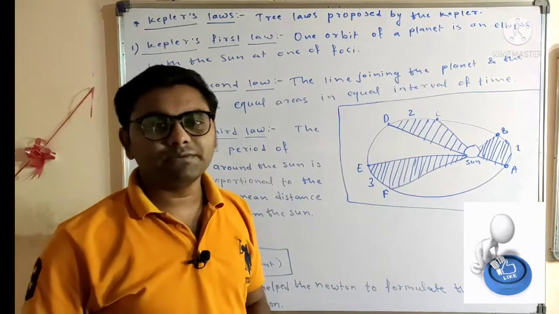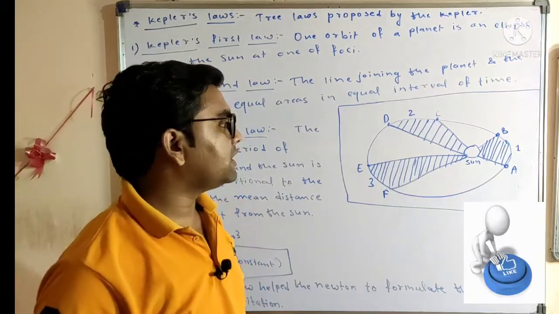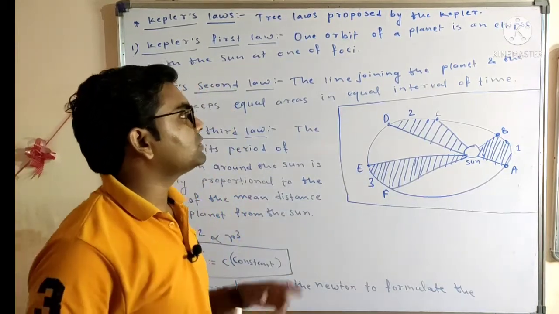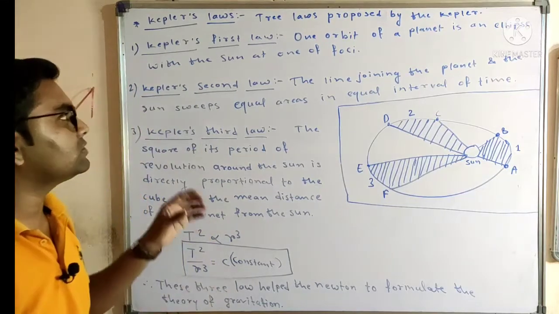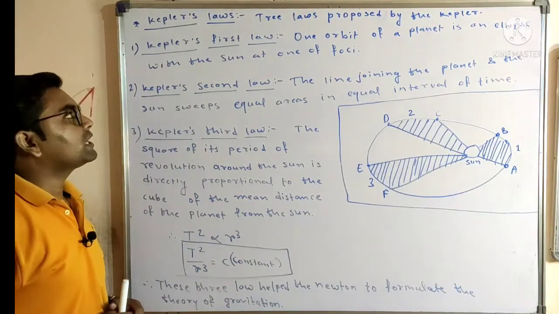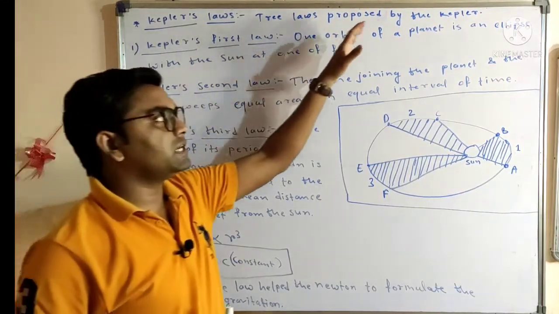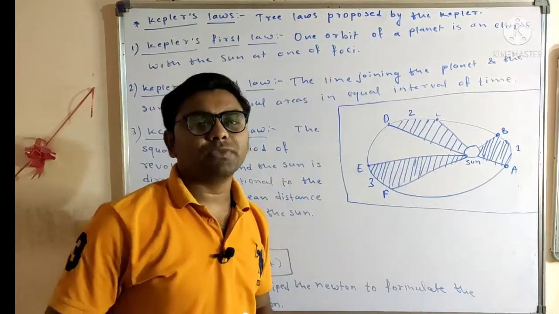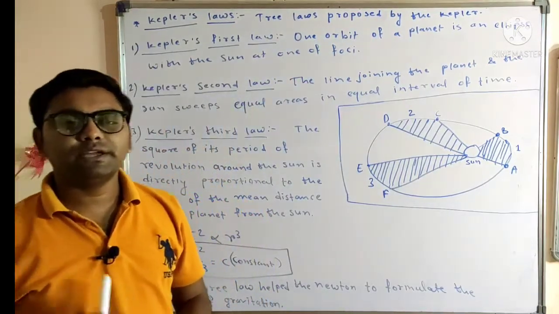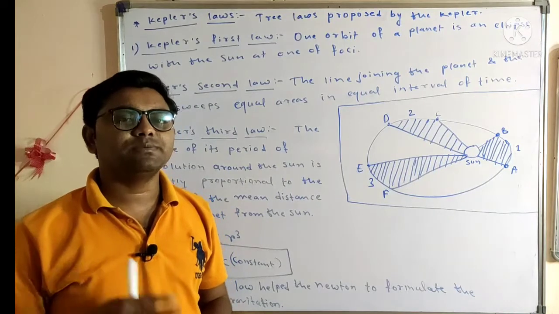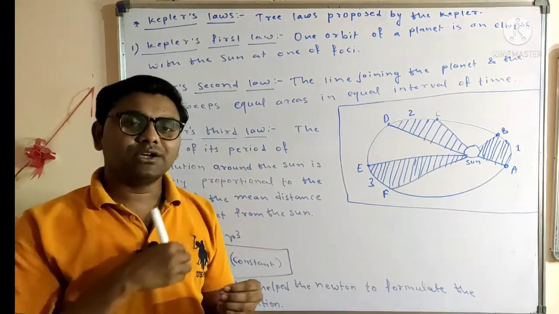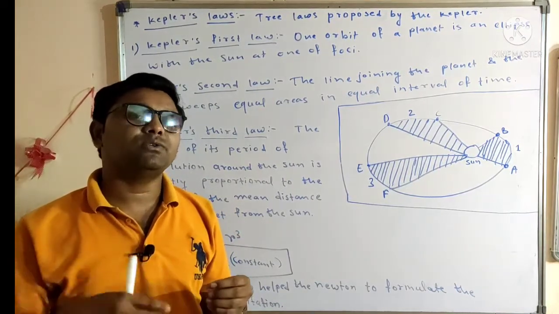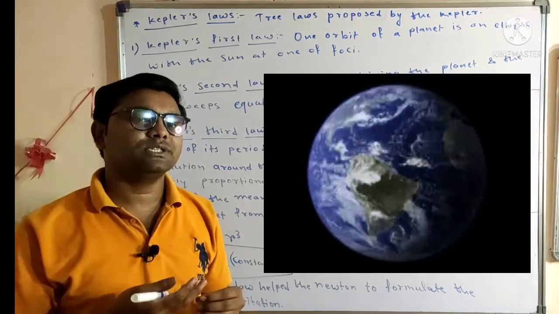So let's begin, friends. We have been given this diagram, and we will use it to understand the different laws of Kepler. Kepler proposed the three laws because before Kepler there was not much study about space, how the earth rotates around itself and how the earth revolves around the sun.